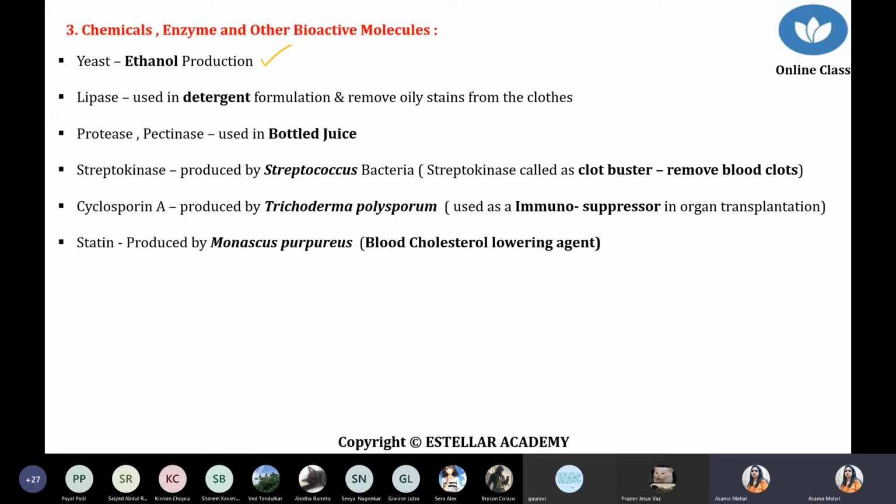Now, if you take any detergent, Surf Excel or Ariel, these detergents are normally rich in lipase and protease. Inside any detergent there is a presence of protease, which removes protein stains. If some protein stain has fallen on the cloth, it removes it. As well as that, inside the detergent there is a presence of lipase.